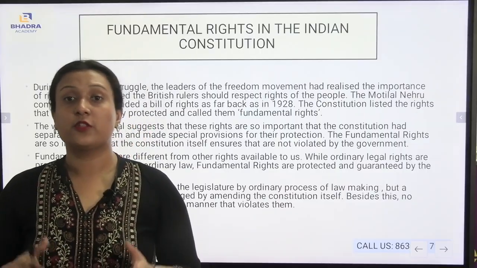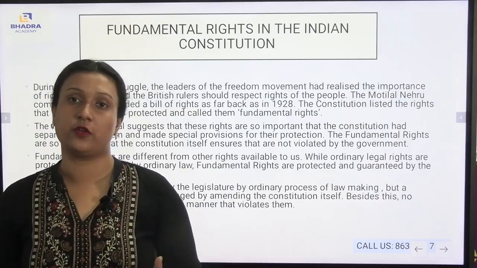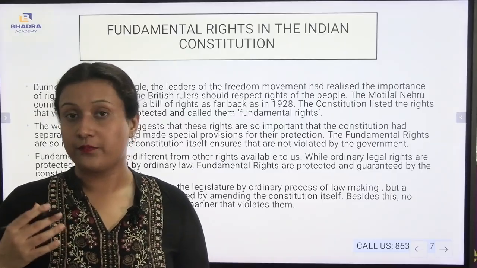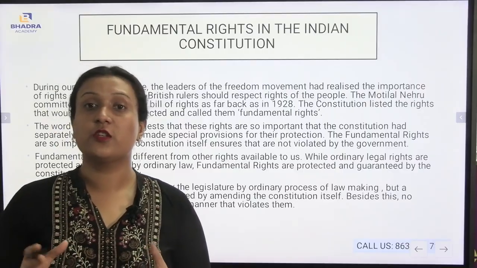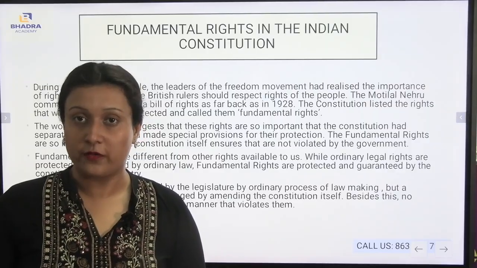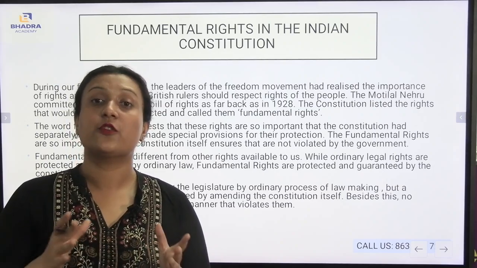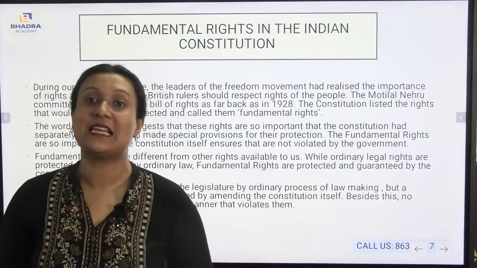We know about the three organs of our government: the legislature, the executive, the judiciary. Legislature is the making of the laws, the executive is the one executing the laws, and the judiciary is where the law, the court and the order come under. Here the legislature makes the laws. The ordinary laws that can be modified and changed are all under the legislature itself.